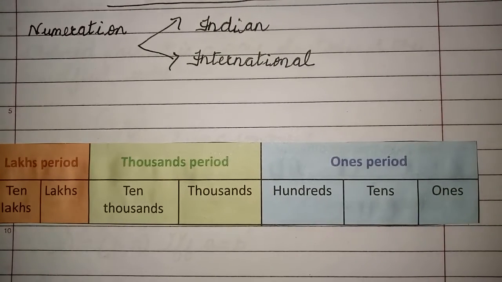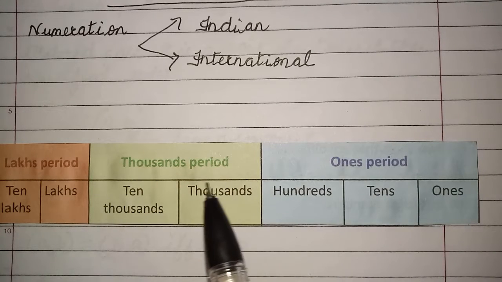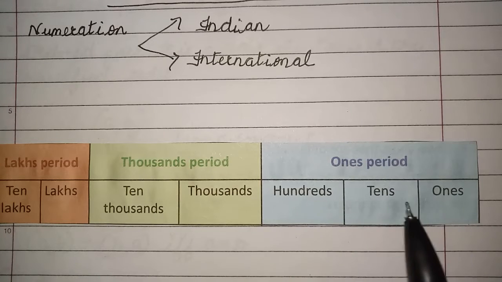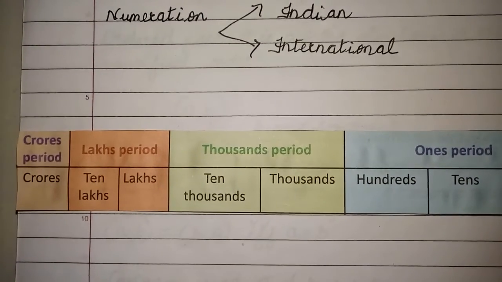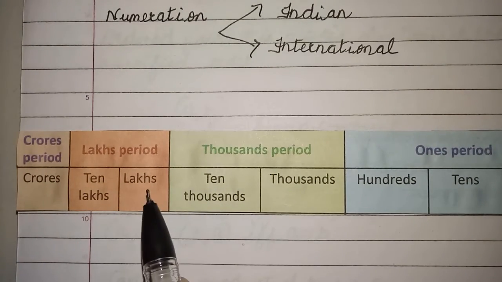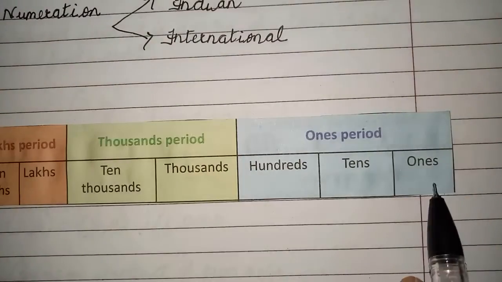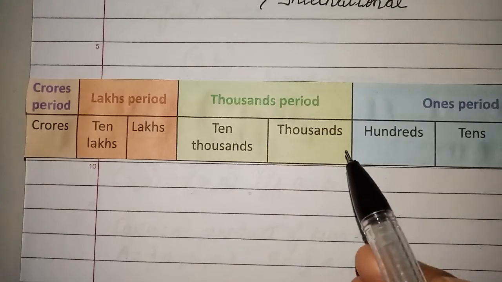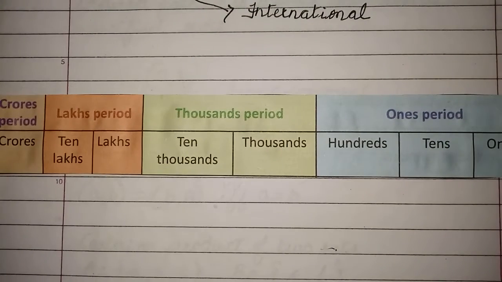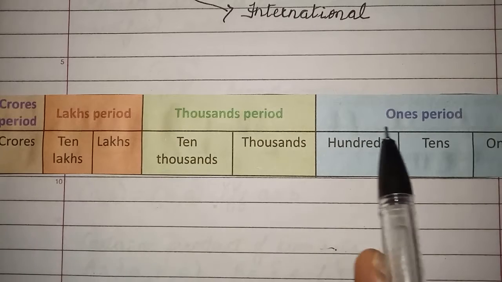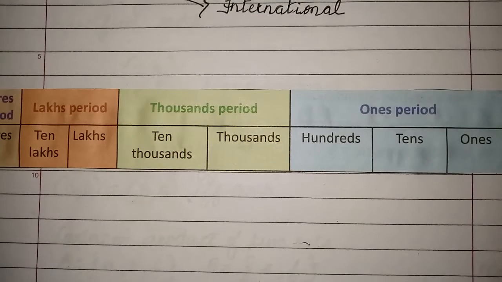For example, if I look from my right side, you know ones, you're familiar with tens, hundreds, thousands, 10,000. That means how many digits? 1, 2, 3, 4, 5. Now this year you are going some more beyond, that is you are going to learn lakhs, 10 lakhs and crores. Is that clear? So how many digits are there total? 1, 2, 3, 4, 5, 6, 7, 8. Okay, so whenever you have a place value chart, in it you have 2 parts. The first row is the part of periods and the second row is the part of place values. Yes, do you remember this?